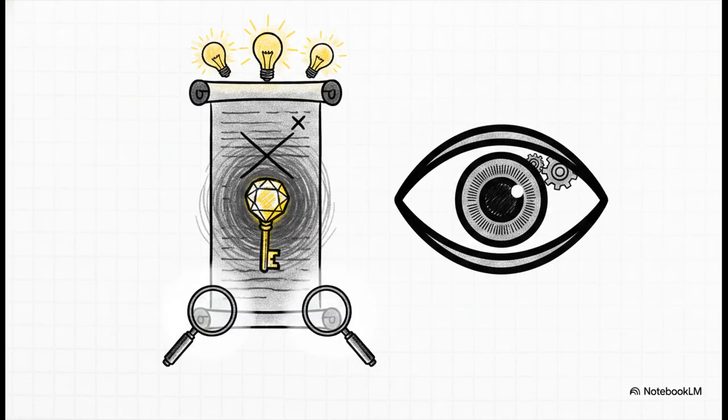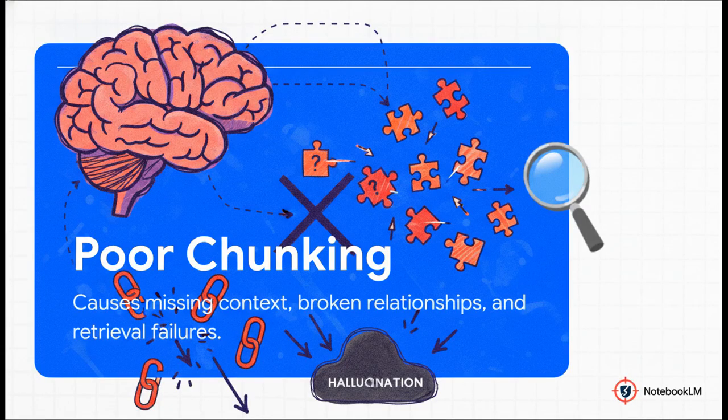This mechanical limitation creates a very specific, honestly pretty dangerous risk known as the lost-in-the-middle phenomenon. Because of how transformers, which is the underlying architecture of these AI models, are built, they naturally focus their attention on the information at the very beginning and the very end of a prompt. If you bury vital, say, life-saving information right in the middle of a massive block of text, the AI will frequently just ignore it entirely. It's wild. And this is exactly why how we feed data to the AI matters so much. This brings us to a concept called chunking.